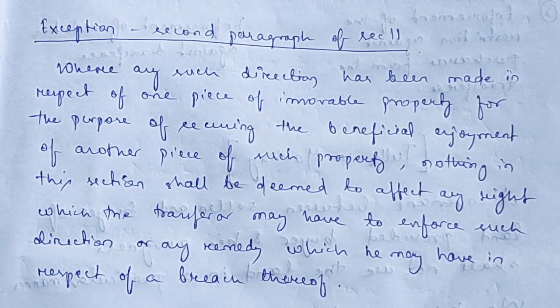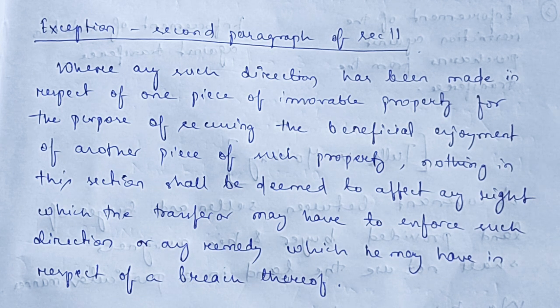Nothing in this section shall be deemed to affect any right which the transferor may have to enforce such direction or any remedy which he may have in respect of a breach thereof. That means the exception made by the second paragraph is a recognition of the rule that the transferor may impose conditions restraining the enjoyment of land if such restrictions are for the benefit of any adjoining land.